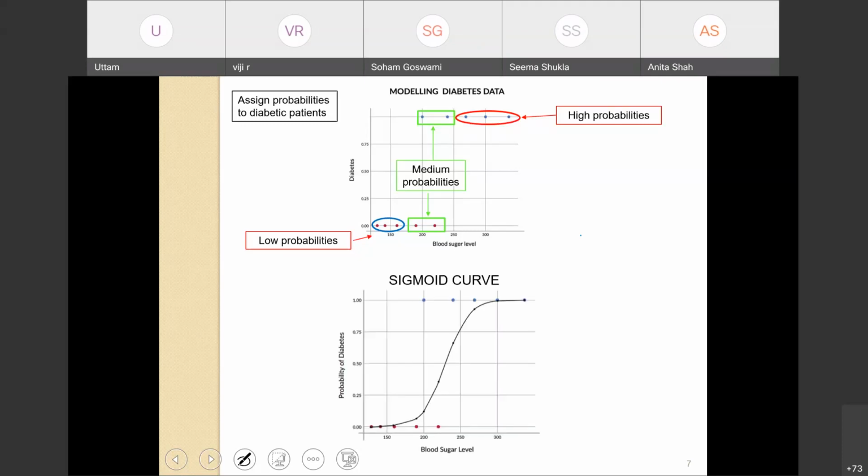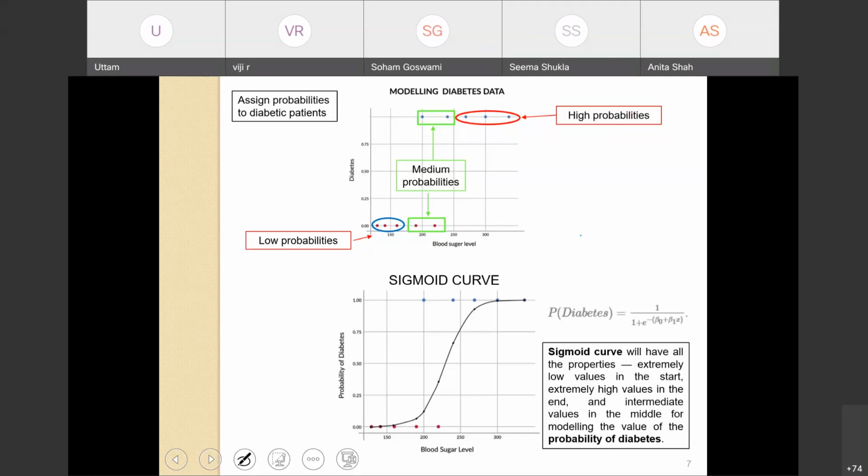Now we can try to model this distribution with a sigmoid curve. A sigmoid curve is also popularly known as an S-shaped curve. The probability on the sigmoid curve is expressed as probability of diabetes equals 1 over 1 plus e to the power minus (beta 0 plus beta 1 x).